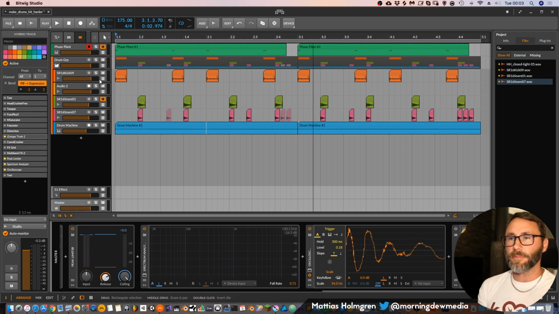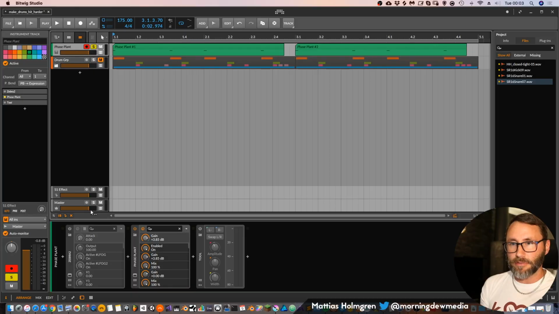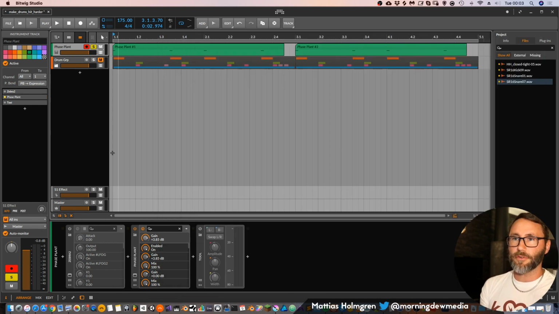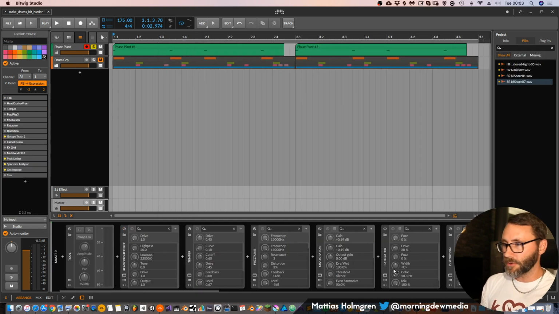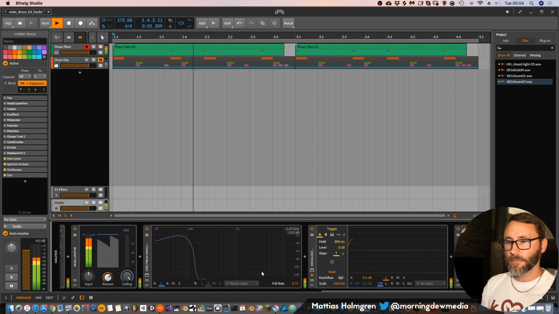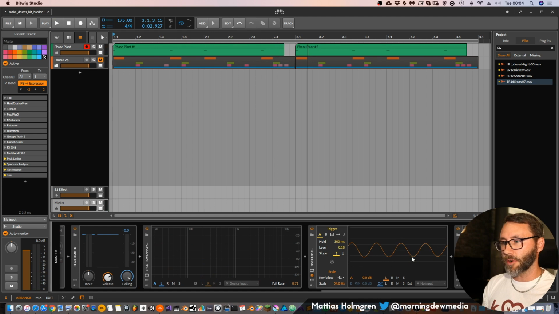I think the best way to explain this is to look at a simple sine wave, because with a sine wave you can see what actually happens to the waveform as soon as you start to saturate and apply overdrive. I have a Phase Plant preset here with a simple sine wave generated. If we look at the master channel and the peak limiter and these analyzers, you see that we have a strong fundamental there, and we have a soft, perfect sine wave.